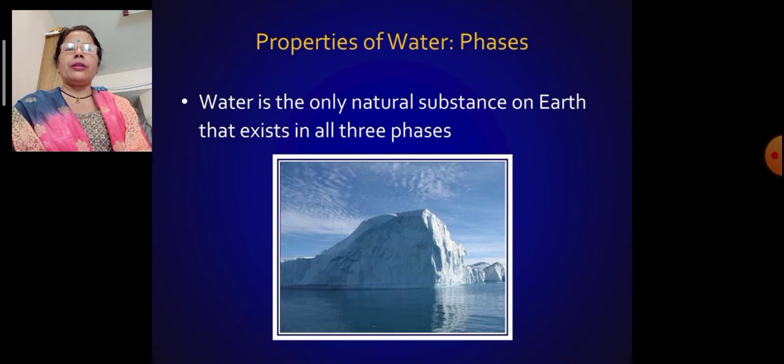Now the properties of water, that is, the phases. You know we drink water in a liquid state, but it has three states of its own presence: solid as in ice, liquid as in water, and gas as in moisture. So water is the only natural substance on Earth that exists in all three phases.